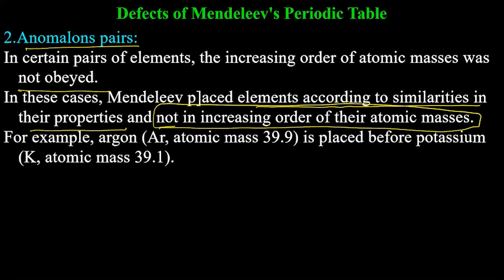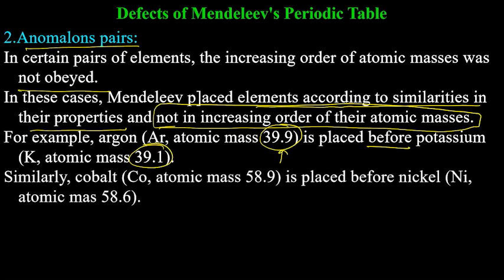For example, argon, atomic mass 39.9, was placed before potassium. If the atomic mass is 39.9, it should come after potassium, but he placed it before potassium. Why? Because argon had properties similar to noble gases. That's why he placed it with noble gases. Similarly, cobalt, atomic mass 58.9, was placed before nickel, whose atomic mass is 58.6. But he was not able to explain why. He just said because properties match, these need to be placed with each other.